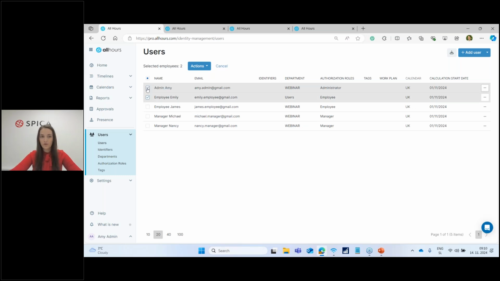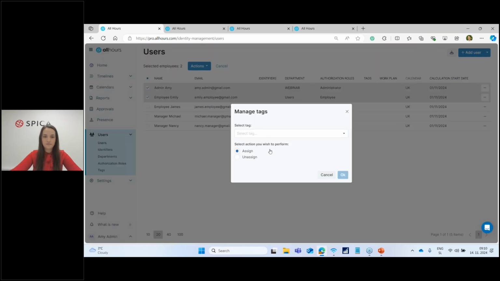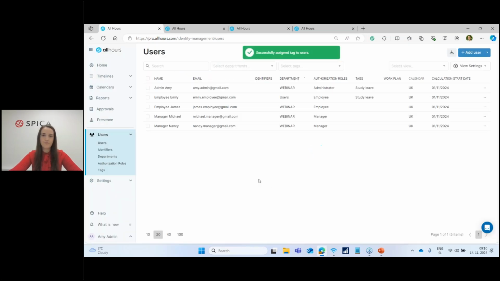So we can do this in bulk, of course. As you can see, you just choose which users you want to add this tag to, click on actions, manage tags, and then select the tag we want to add, in our case, study leave, assign, and confirm. As you can see now, in this column of tags, Amy and Emily have this tag now available.